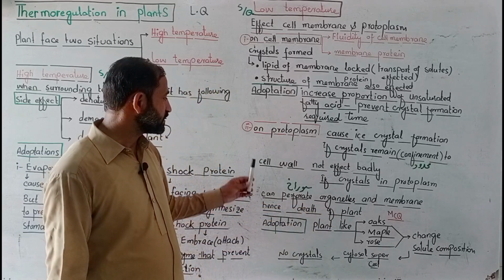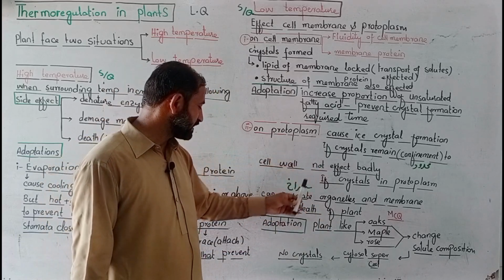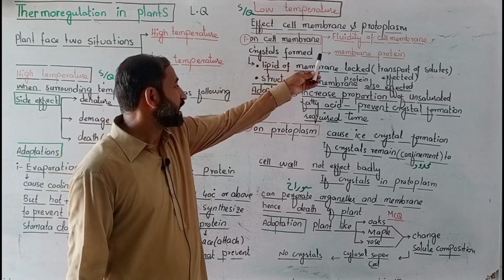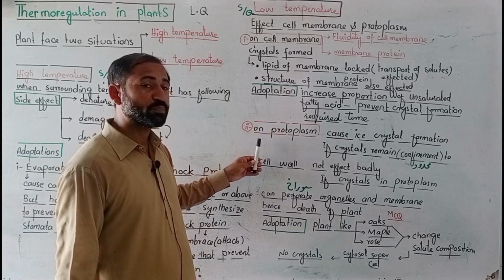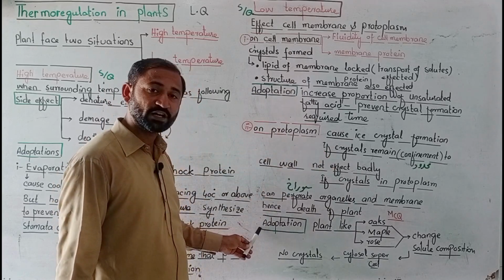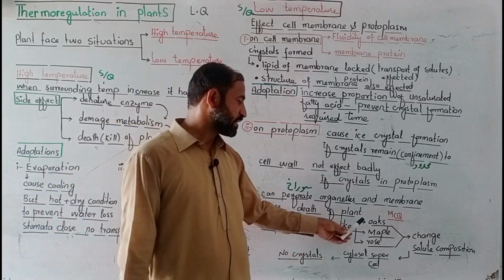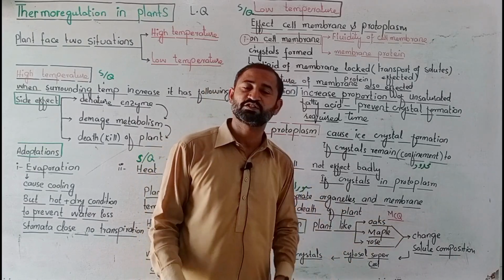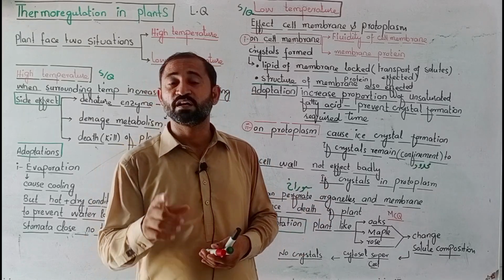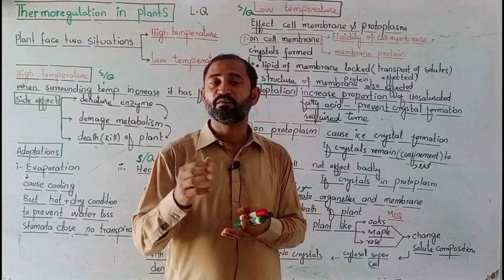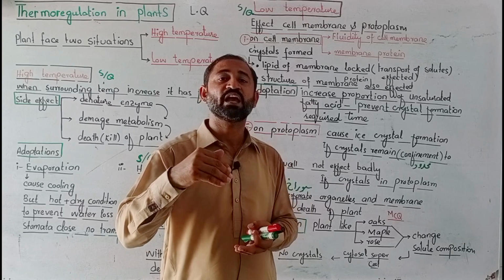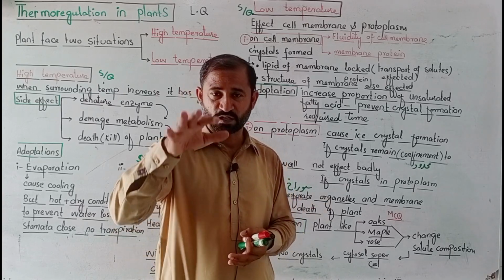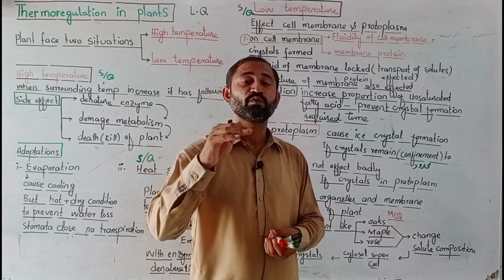Then what is the adaptation to the effect on protoplasm? Plants like oaks, maple and roses change solute concentration. You have already studied in grade 11 that whenever you add impurities to any solution or increase solute concentration in any solution, it causes depression in freezing point, or the freezing point will be lowered.